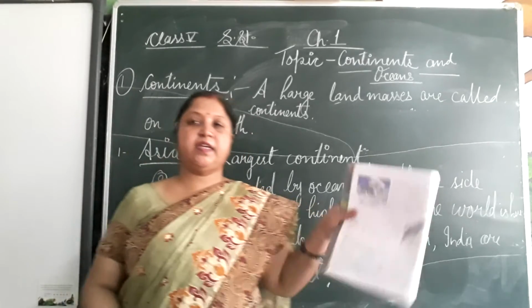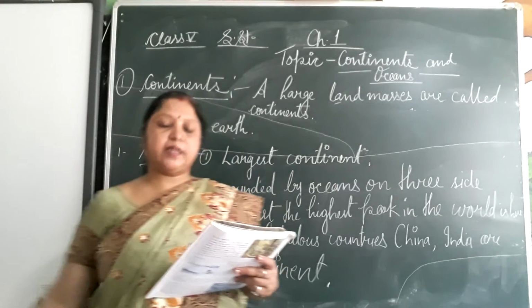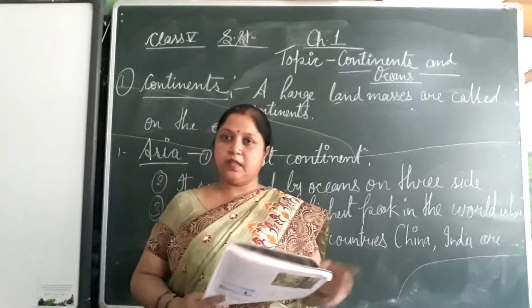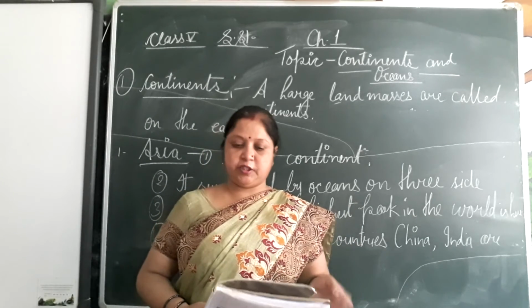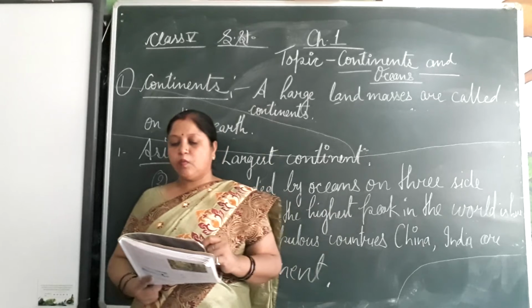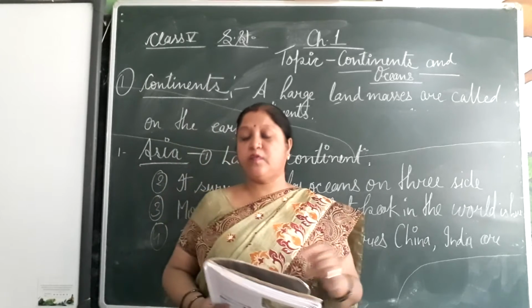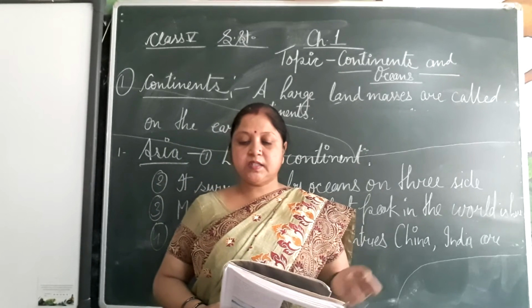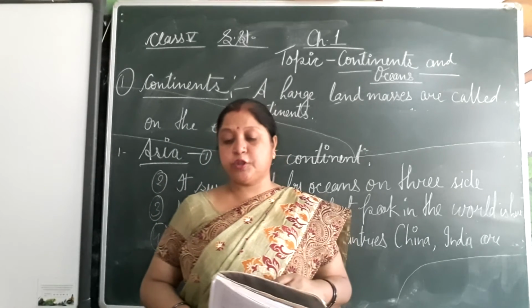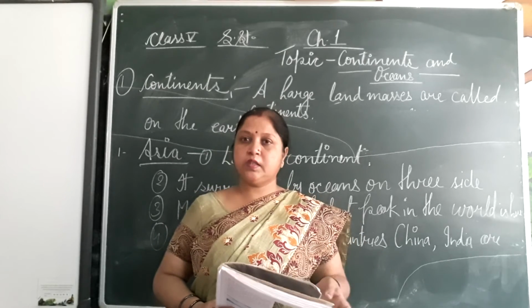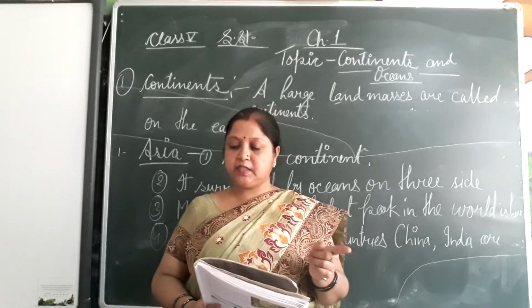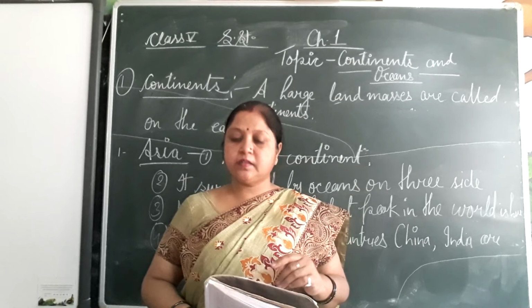Understand? Let's see in your book. Asia is the largest continent in the world. Which is the largest continent in the world? Asia. It covers 1/3 of the land area of the Earth's surface. It is surrounded by oceans on 3 sides: the Arctic Ocean in the north, the Pacific in the east, and Indian Ocean in the south.